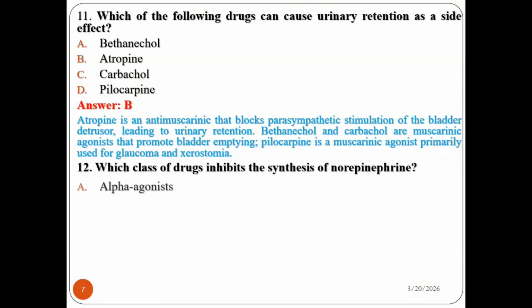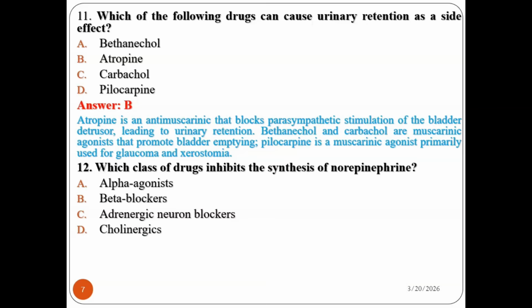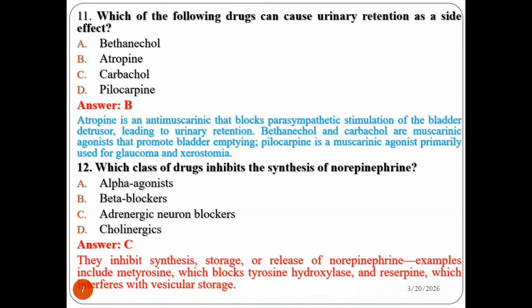Question number 12. Which class of drug inhibits the synthesis of norepinephrine? Alpha agonist, beta blocker, adrenergic neuron blockers, cholinergic. The question says which class of drug inhibits the synthesis of norepinephrine? Yes, it is definitely adrenergic neuron blocker, because such drugs inhibit the synthesis, storage, and the release of norepinephrine.